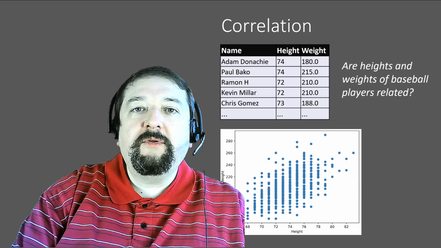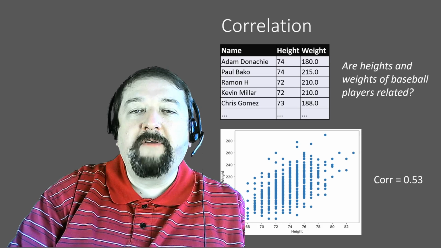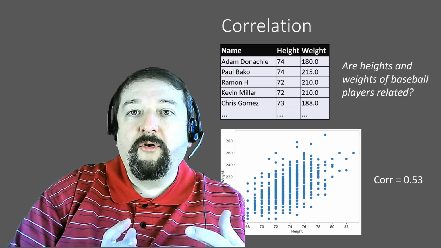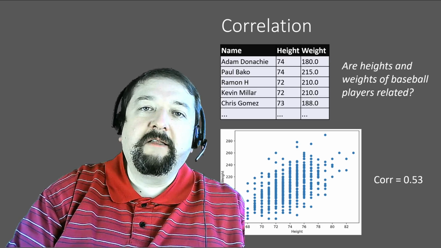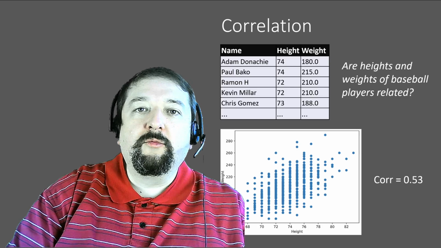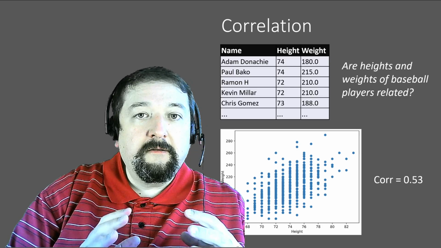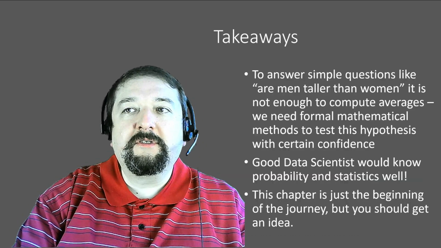In fact, that can be done using the correlation coefficient, and in this case it's 0.53. And because it's more than 0, it means that there is positive correlation between those two values. If it is negative, it means that there is negative correlation. When one value increases, another one decreases. And again, in this lesson, you will learn how to compute those correlation coefficients.